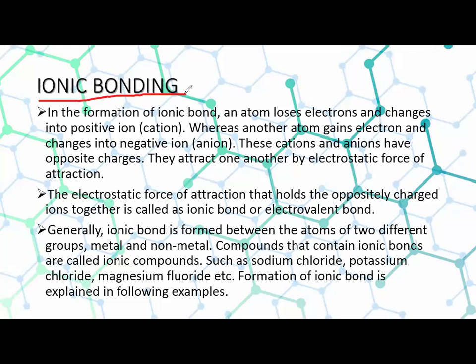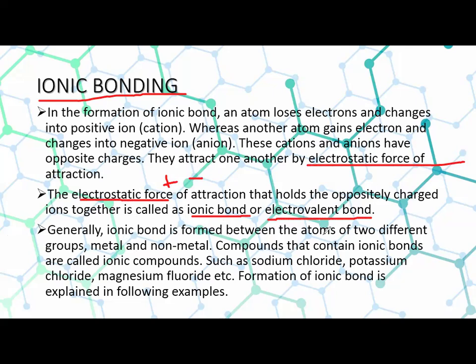Here, these cations and anions have opposite charges. Now you know that plus charge and minus charge attract each other. And these two ionic elements attract each other by the electrostatic force of attraction. Remember that. The electrostatic force of attraction that holds oppositely charged ions together is called ionic bond, or electrovalent bond.